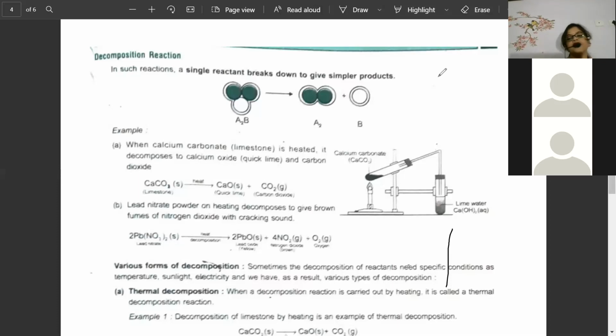Mass will be conserved. Yes, correct. When you close it, mass will be conserved. Carbon dioxide gas will not be released out.